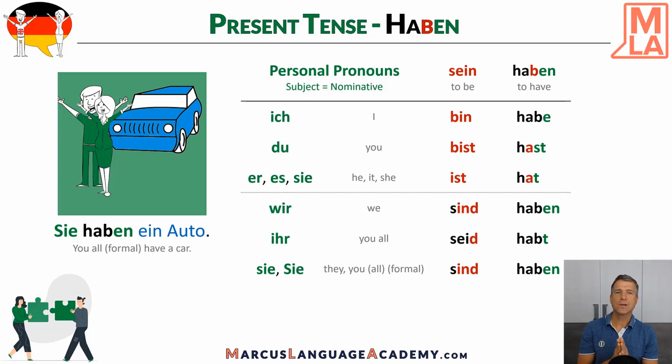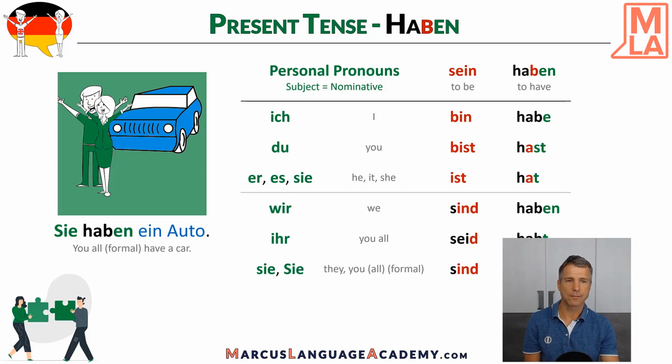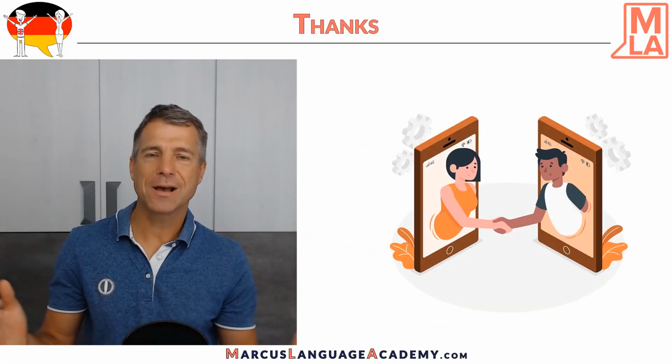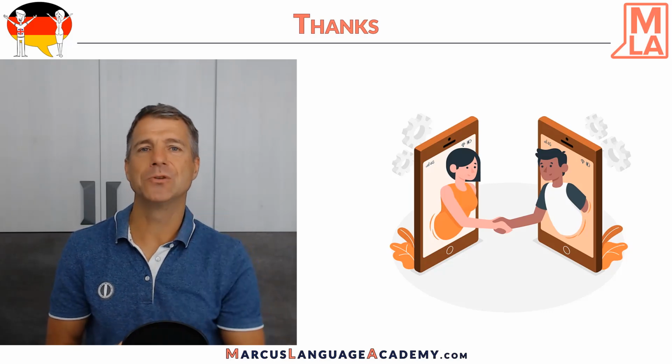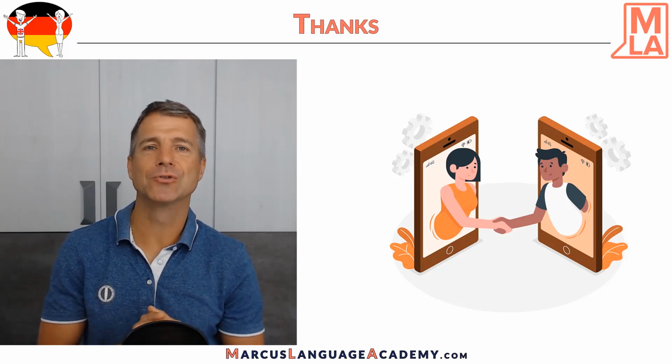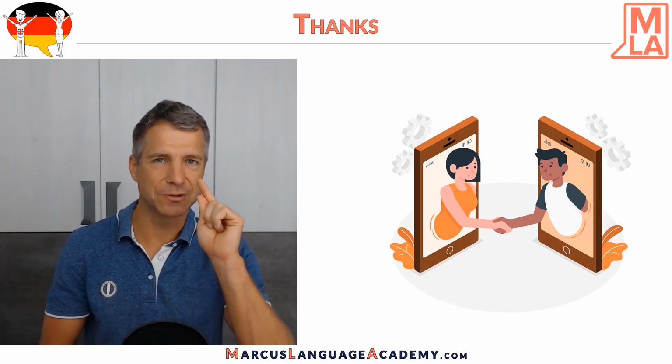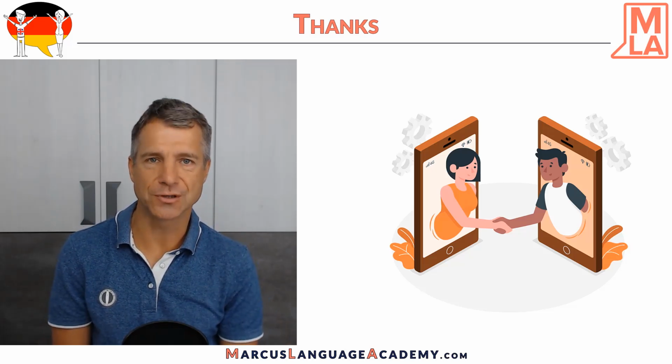So this is the conjugation of the two most important verbs in German. You see it. To be, sein, is quite irregular. Haben is just irregular in the second and third person singular. The rest is regular. So thank you very much, and I hope you keep listening to my stories to learn German for beginners. Because remember, grammar is always optional.